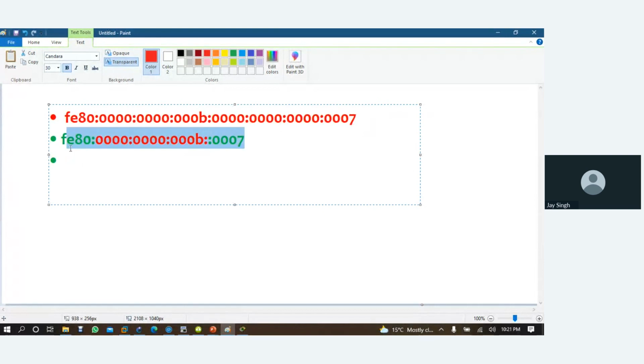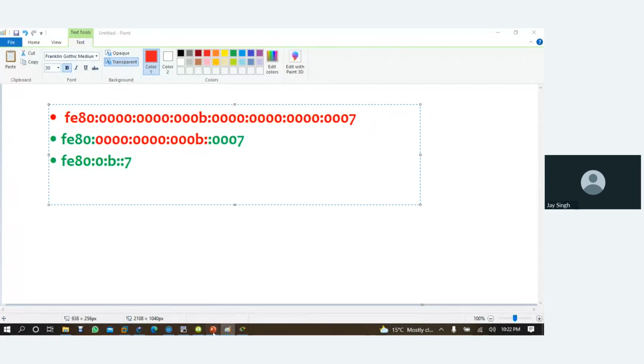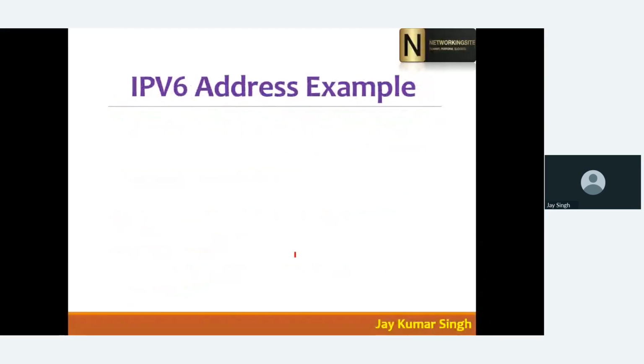Or you can reduce this IP address from FE80 to single zero, colon single zero, and then B, and then colon, then 7. Did you understand? Yes.